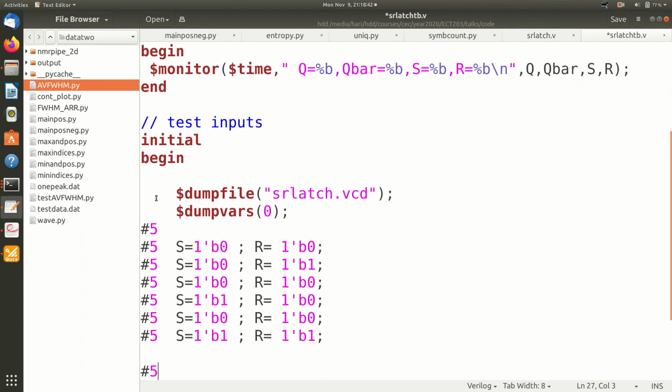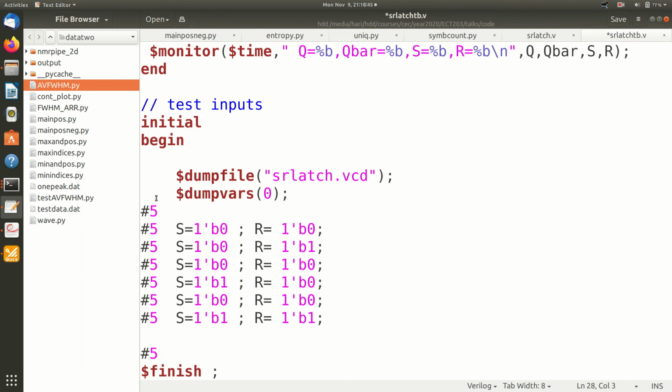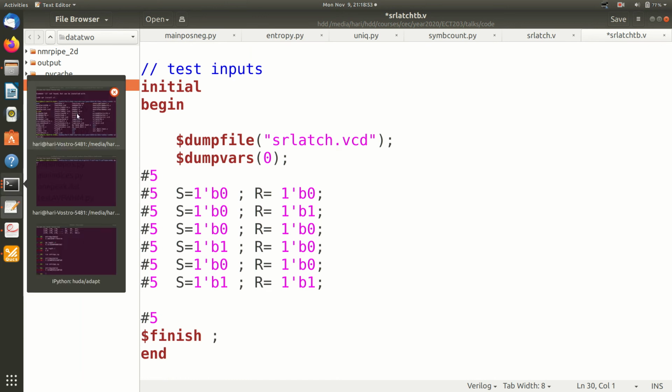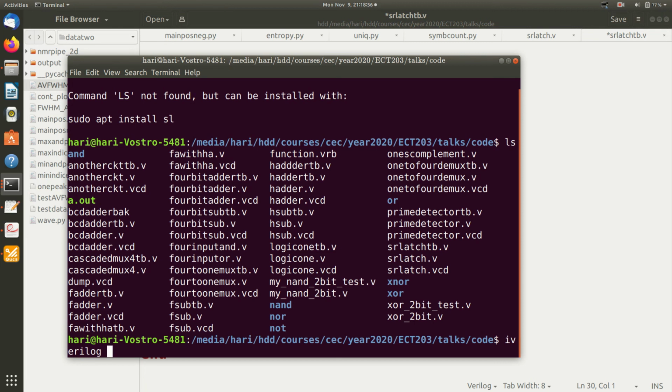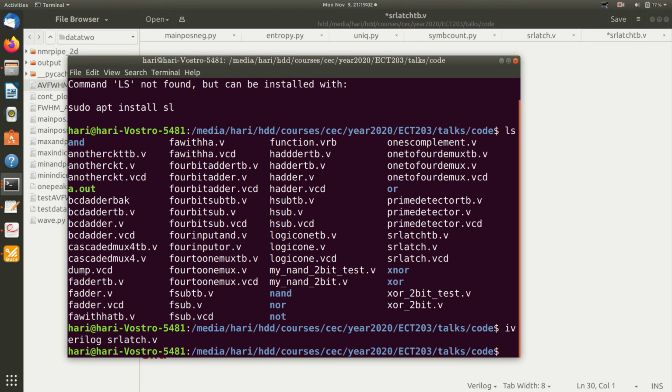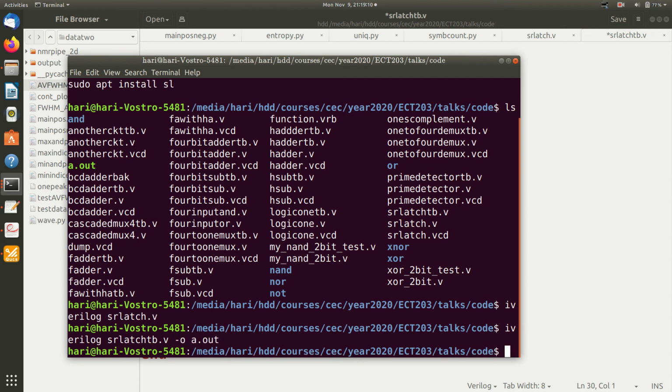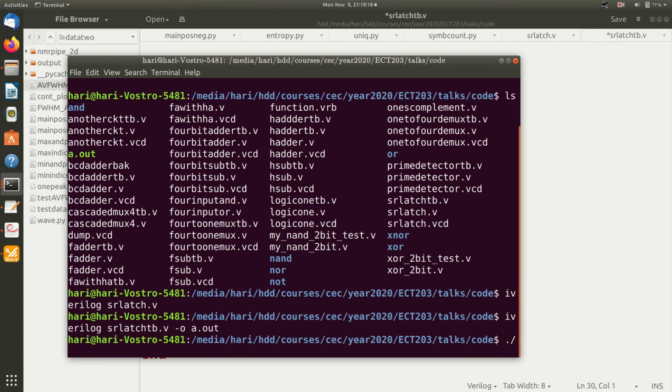Then I apply some signals, 0 0, 0 1, 0 0, 1 0, 0 0, 1 1, that way, and I finish this. Now I will run this. I say iverilog srlatch.v. Then I can say srlatch_tb.v -o a.out. Now both the device as well as the test bench are compiled. Now I will say ./a.out.